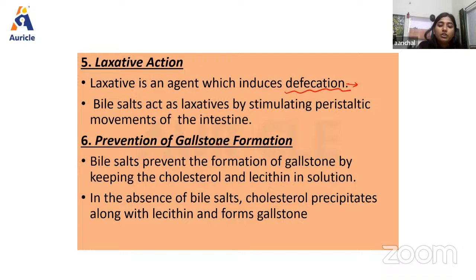Then the prevention of gallstone formation. Now, how will the bile salts prevent the formation of gallstones inside the gallbladder? What happens is, bile salts prevent the formation of gallstones by keeping both cholesterol as well as lecithin in solution form. Okay, now what happens in the absence of bile salts? In the absence of bile salts, cholesterol precipitates along with lecithin and forms gallstones, right? So in the absence of bile salts, there will be formation of gallstones, right?